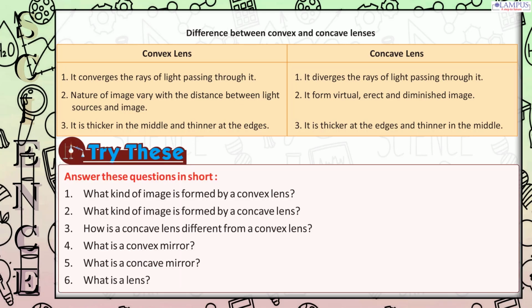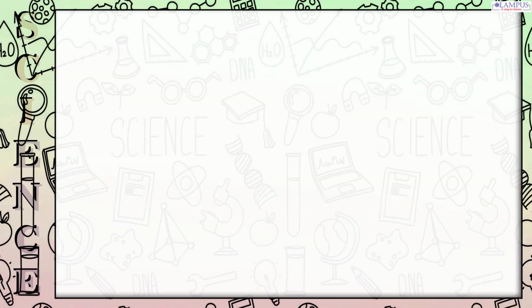Try these. Answer these questions in short. 1. What kind of image is formed by a convex lens? 2. What kind of image is formed by a concave lens? 3. How is a concave lens different from a convex lens? 4. What is a convex mirror? 5. What is a concave mirror? 6. What is a lens?